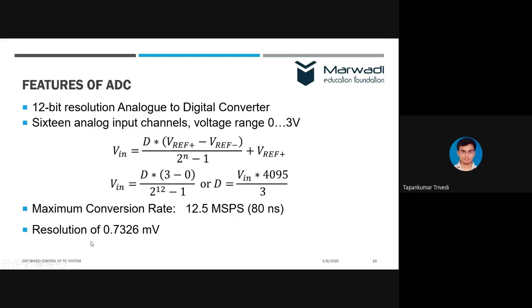The resolution of this ADC is 0.7326 millivolt. I have calculated this resolution from this equation, that is Vin is equal to so and so. So 0.7326, that means we can sense a value anything between 0 to 1 millivolt, right?